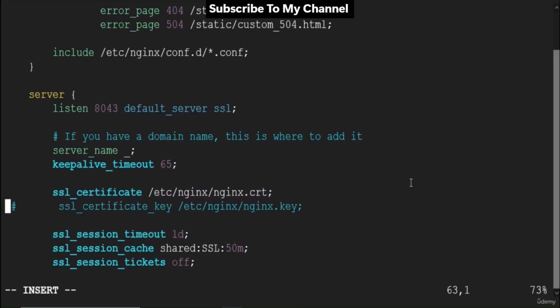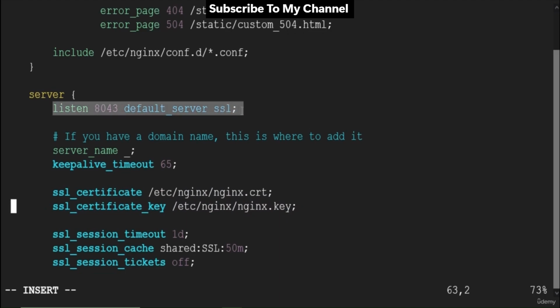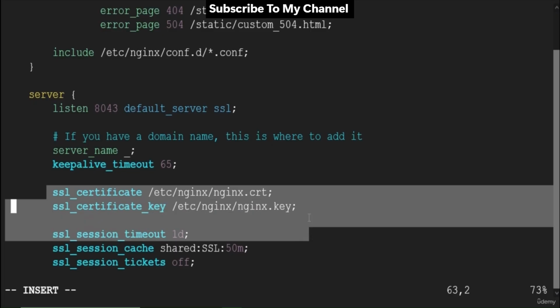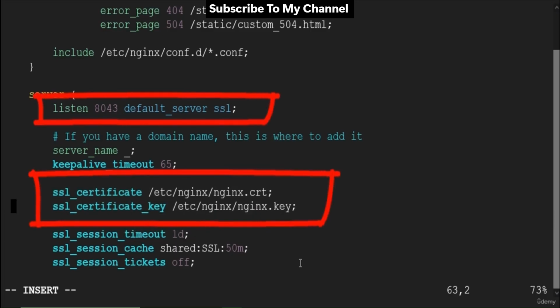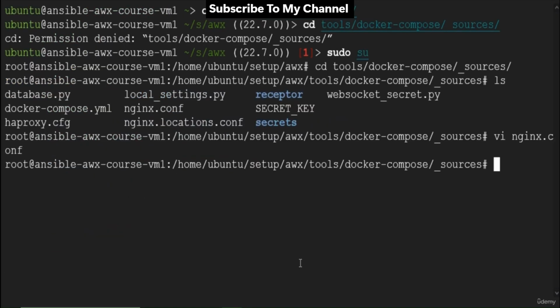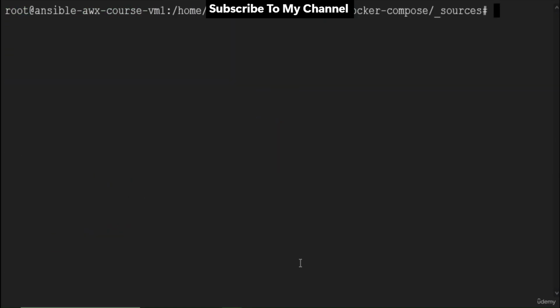These lines provide the SSL certificate and key from the location /etc/nginx. The nginx certificate and key are already there. This location is inside the Docker container. I will show you that in a moment. The final file should look like this, with ssl added here and these two lines uncommented. Save the file by clicking the escape key and then typing :wq.